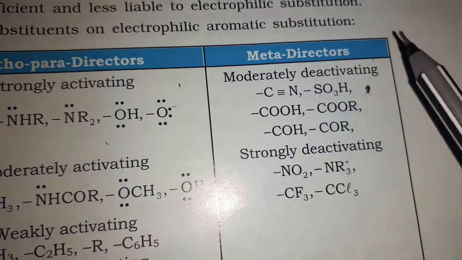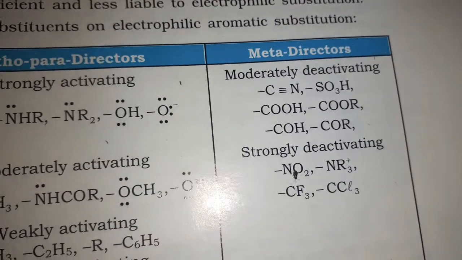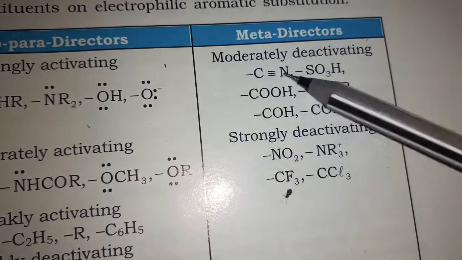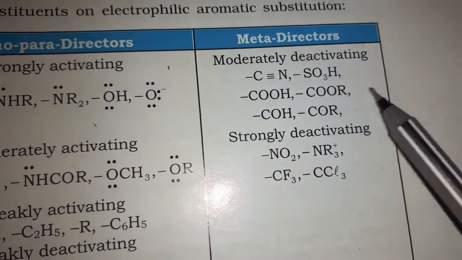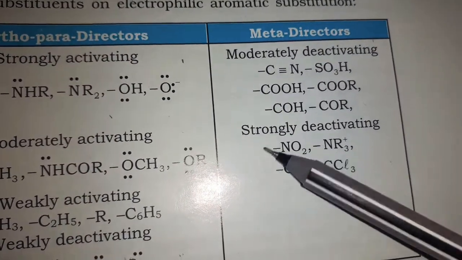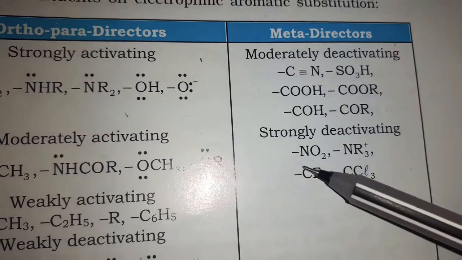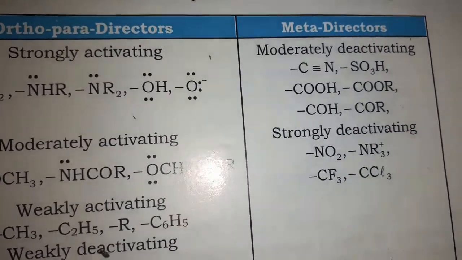Of course we know that these are deactivating. Moderately deactivating and strongly deactivating. Moderately deactivating: CnSO3H, acid groups, esters, like that. Next, strongly deactivating: nitrile, NO3 plus, CF3, trichloromethane.